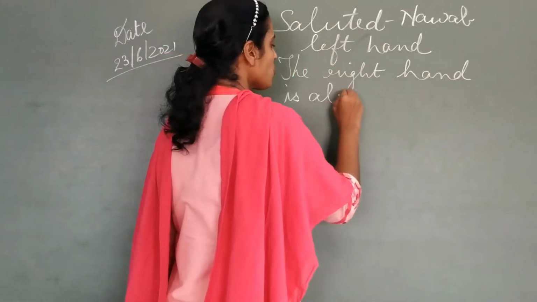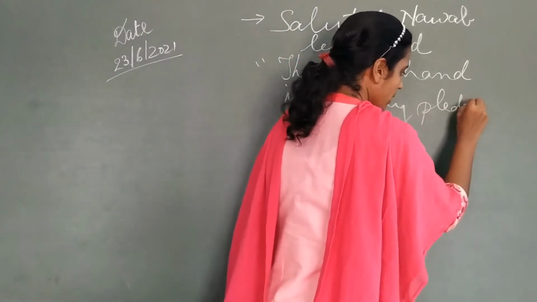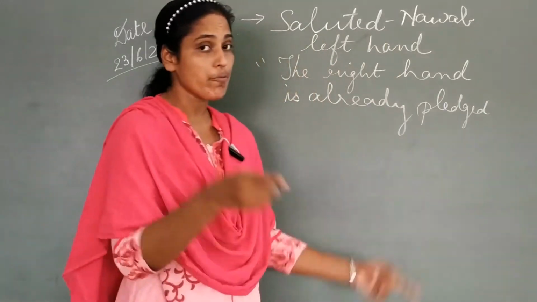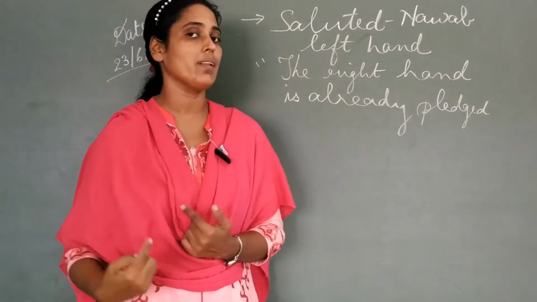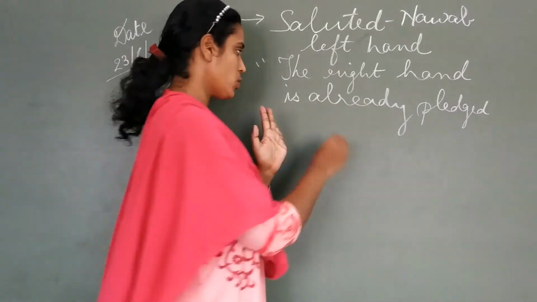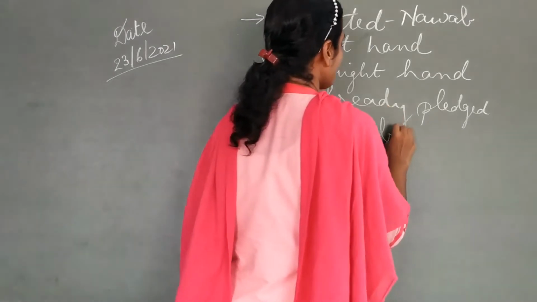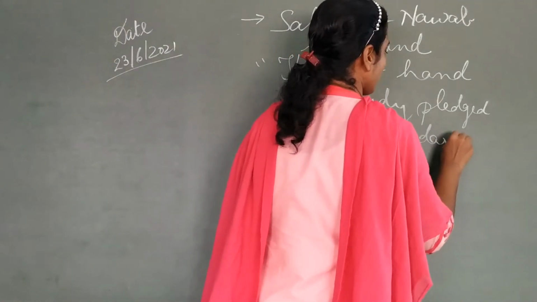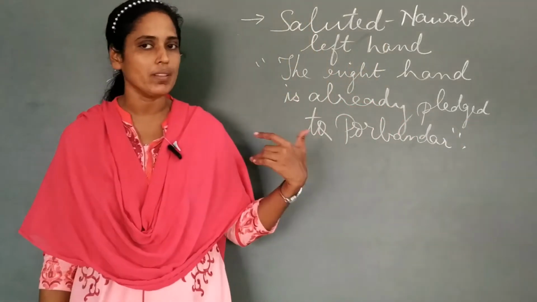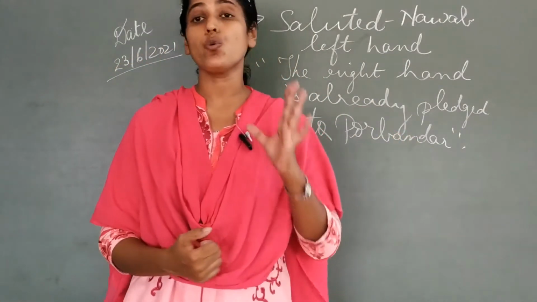Now what do you mean by this, students? You already saw, he took refuge in Junagadh. He had come from Porbandar. Okay, he was Prime Minister there. The right hand is already pledged to Porbandar. So I can't give my right hand for salute to anyone. This was his dedication towards Porbandar, the place where he was ruling. So from this we can see that he was so fearless.